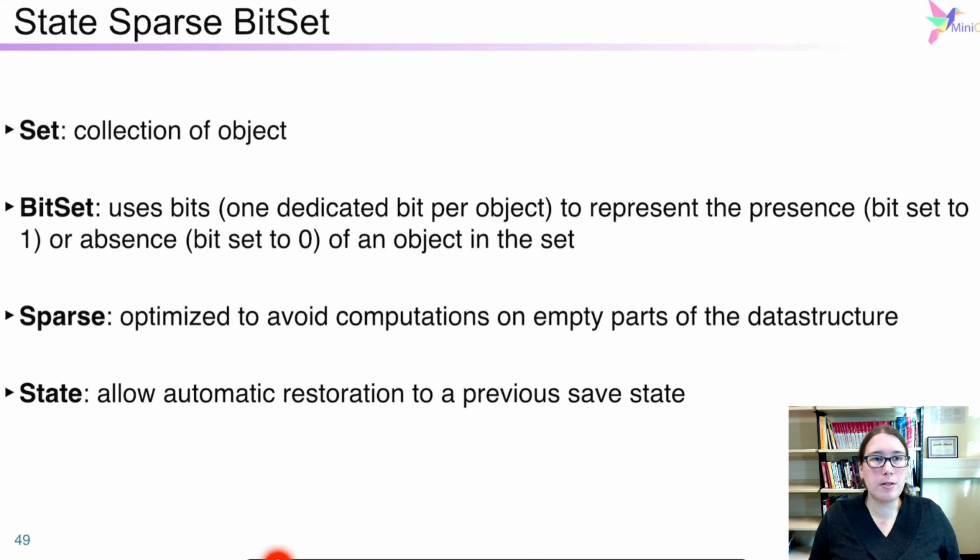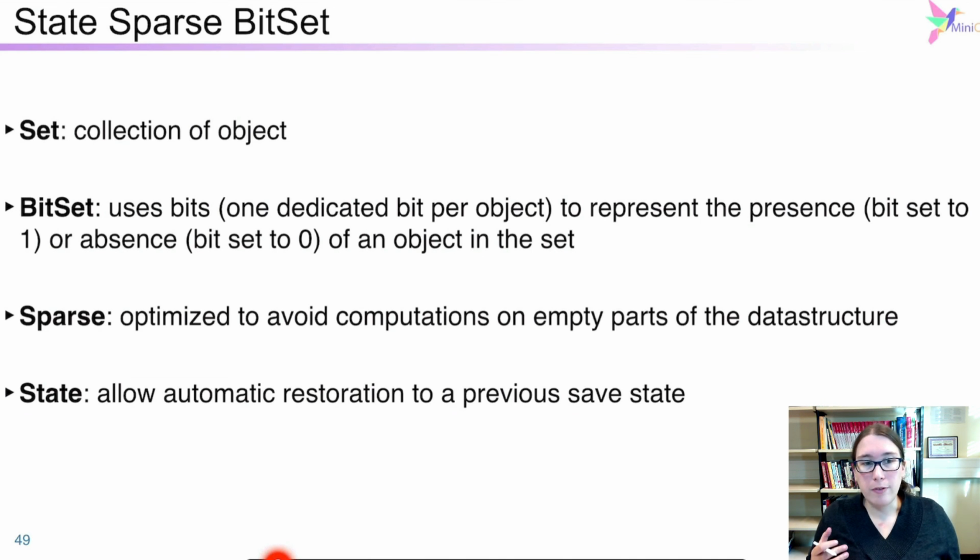So to summarize the state sparse bitset, it's a set, so a collection of objects, in our case the tuples. It's a bitset, so it uses bits to store the objects. If the bit is set to 0, the object is not there. If the bit is set to 1, the object is there. It's sparse.